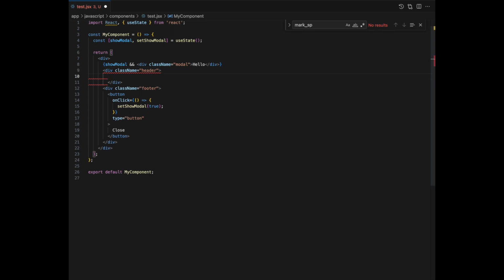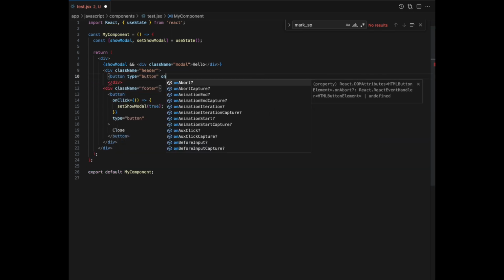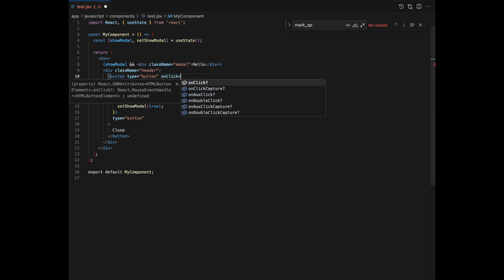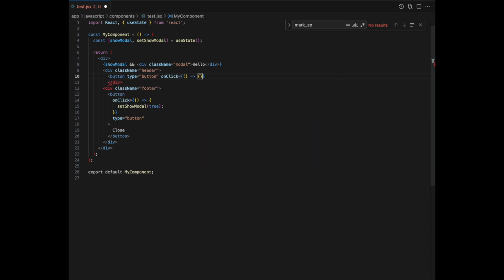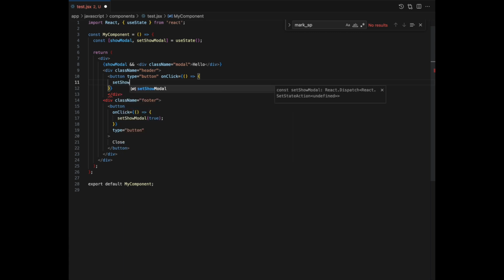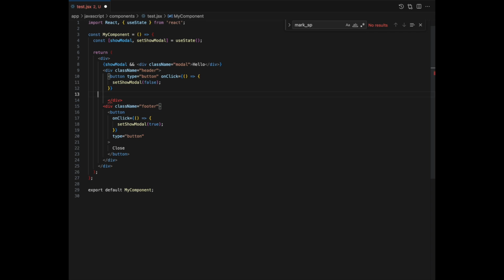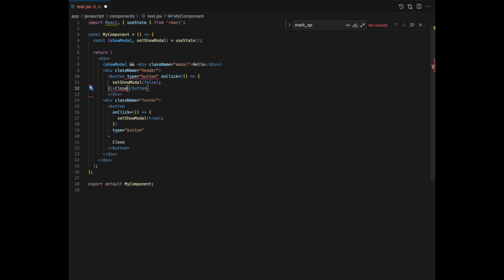All right, so I'll come in here, and let's say I add a button. And on the click, what I'll do is I'll basically do the same thing. So I'll do set show modal false. And then I'll just end that button there. And there we go.